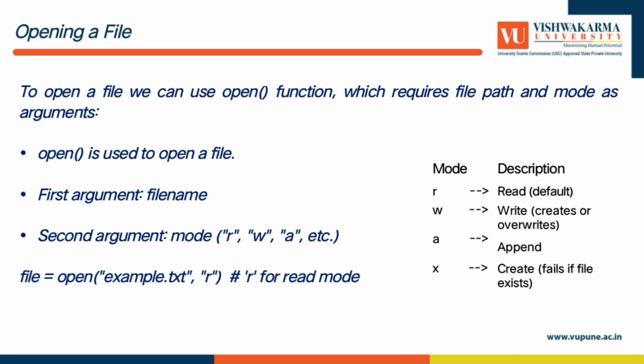Opening a file. To open a file, we can use the open function, which requires file path and mode as arguments. The open function is used to open a file. The first argument is the file name, the second argument is the mode. So for example, file is equal to open, then the file name, and the second argument is R. We can take this here for read mode. R is for read, W is for write, A for append, X for create.